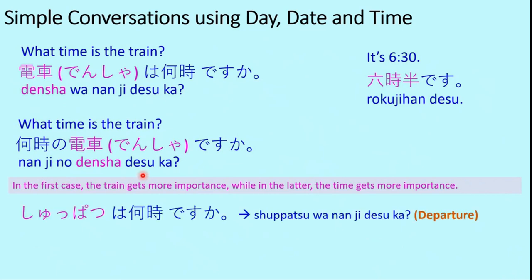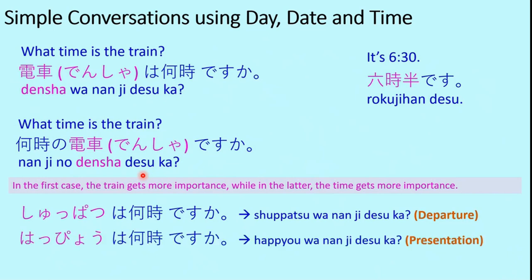Likewise, we can have similar questions. Shuppatsu wa nanji desu ka? Shuppatsu means departure, so if someone is leaving for somewhere, then we can ask when he is leaving: shuppatsu wa nanji desu ka? Like, at what time are you departing, or at what time are you leaving from here. Happyo wa nanji desu ka?